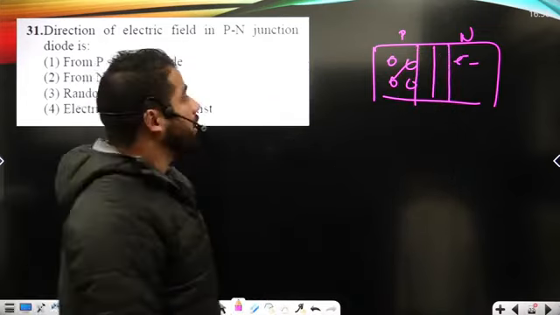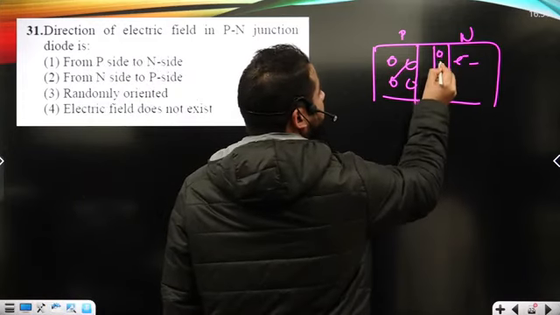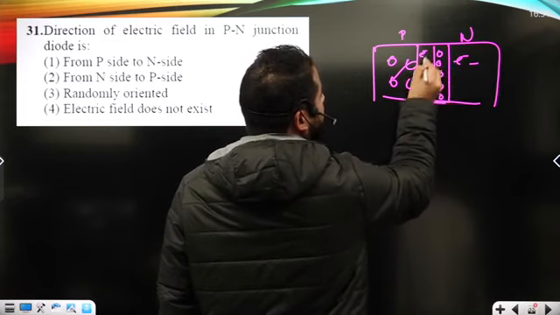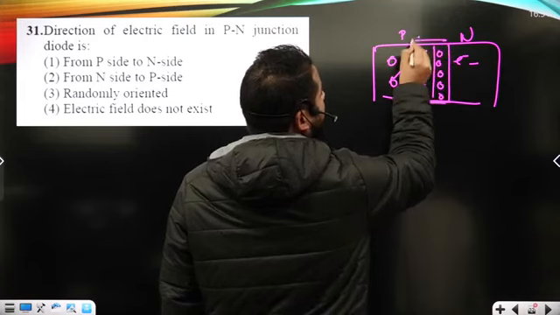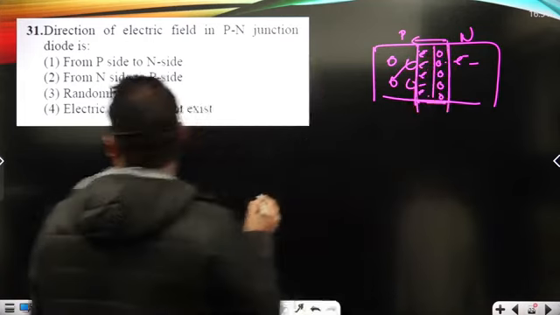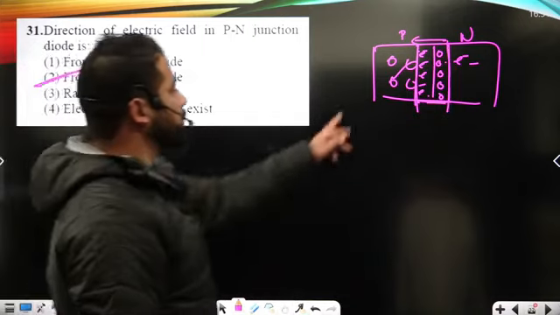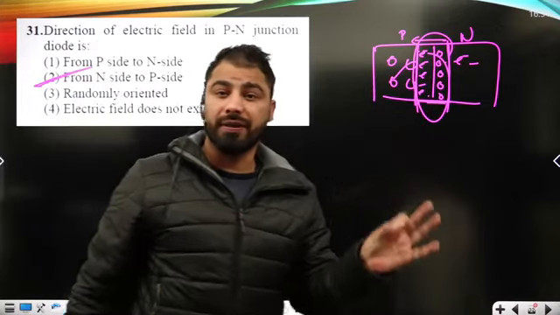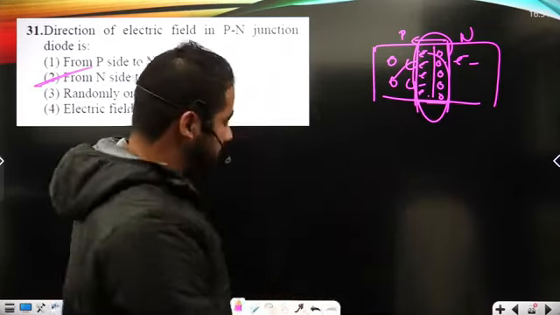The electric field will be directed from N to P near the junction, and it is shown under option second. Over this junction a sort of fictitious barrier or battery is going to form.